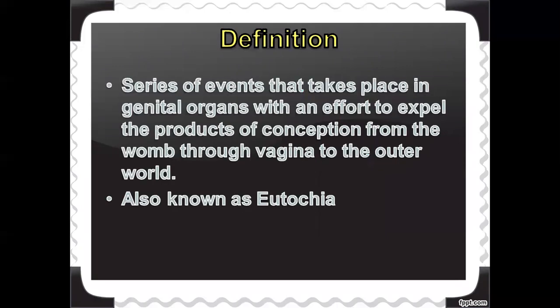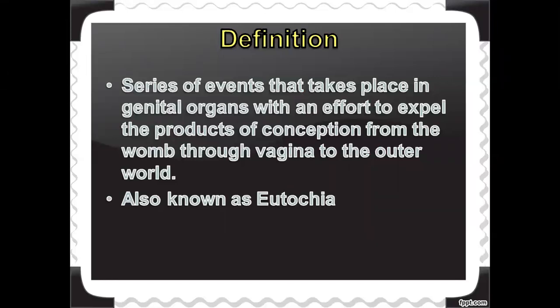So what is normal labor? It is a series of events which is taking place inside the genital organs. Why are these events taking place? In order to expel the products of conception from the uterus through the vagina to the outer world. So this is known as labor.